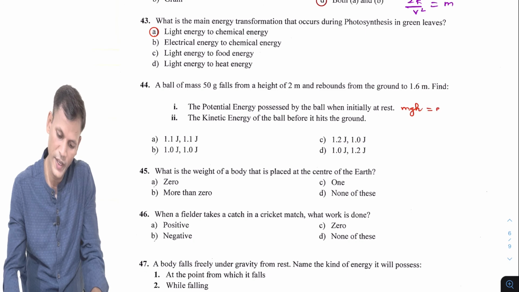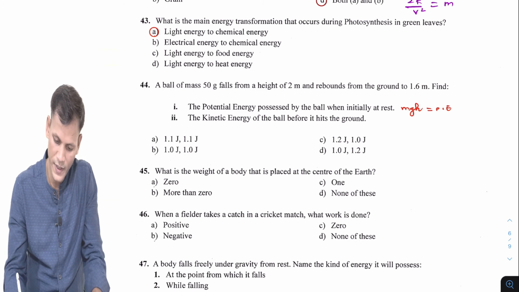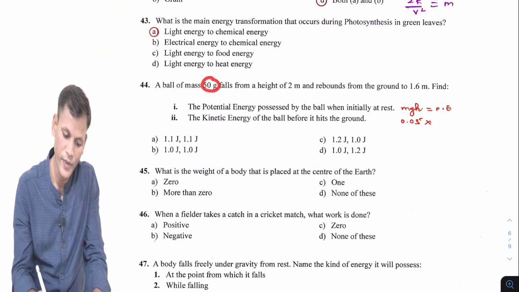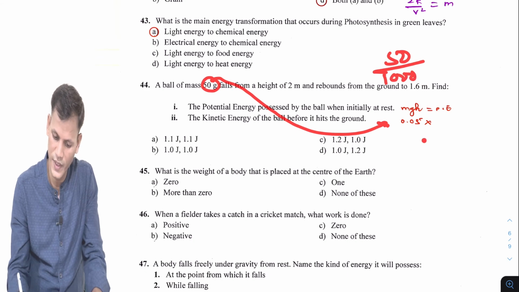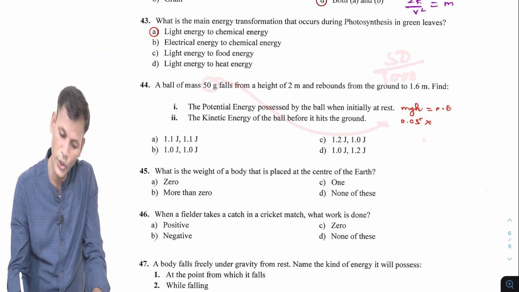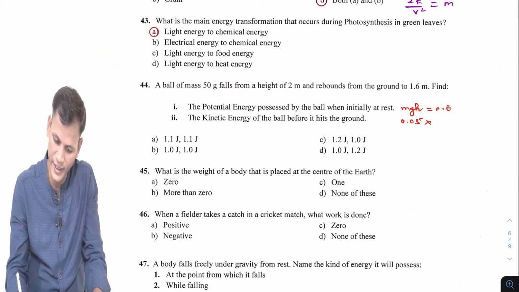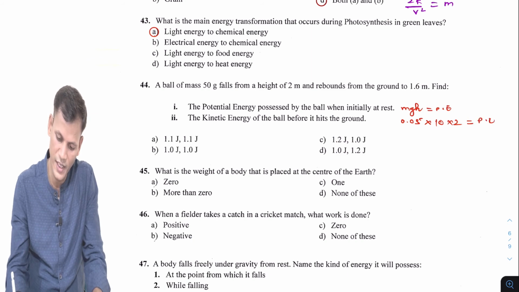So m is 0.05, because it is 50 gram, so in kg I am converting, 50 by 1000, so it will be 0.05, right? Into g, of course, if g is not given, we will take 10, into height, which is 2 meter.